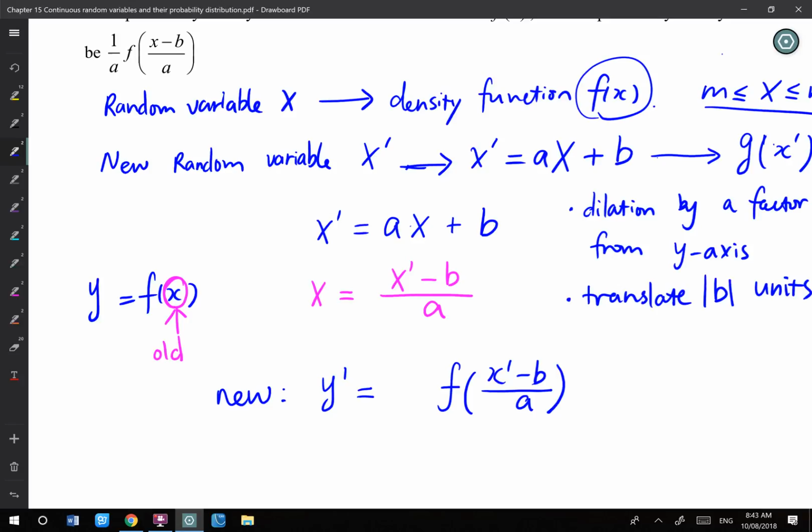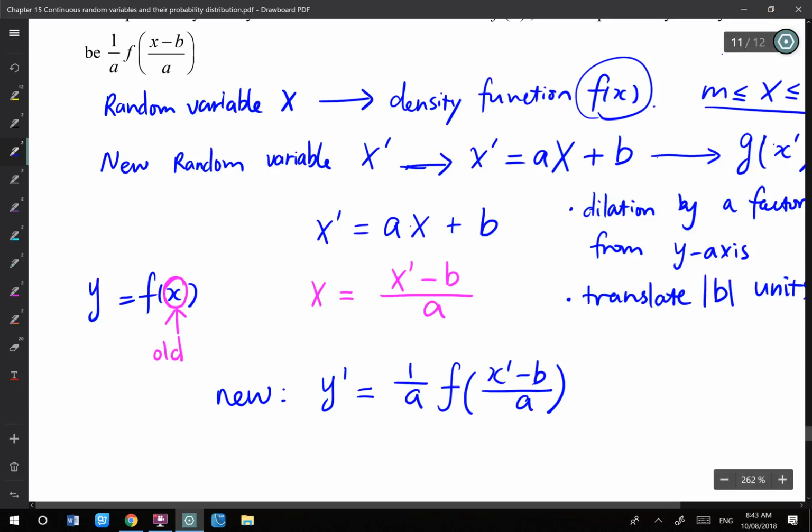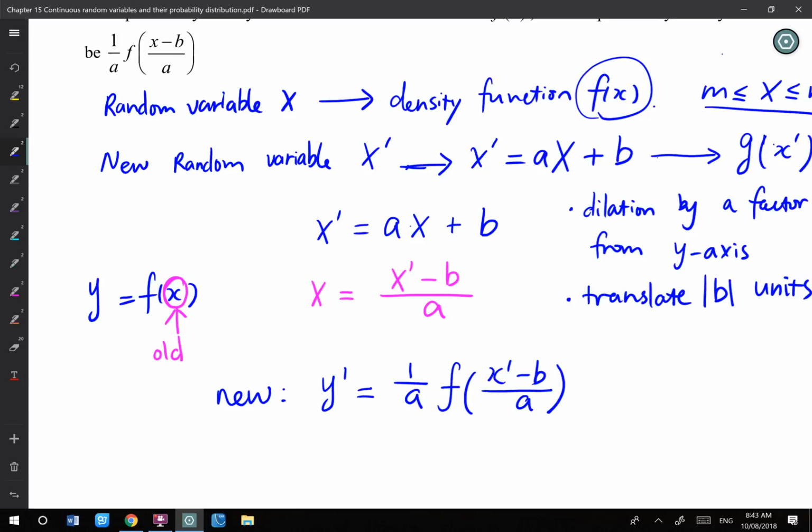So the area is only affected because you stretch it, let's say the length has been stretched a times. Well, if a is a half, then you need to stretch this way by 2 to make it back to 1. So therefore, you can't only change the x side. The dilation can't only happen to the x side. It also needs to happen to the y side. Therefore, you need to times a 1 over a in front of the whole function.